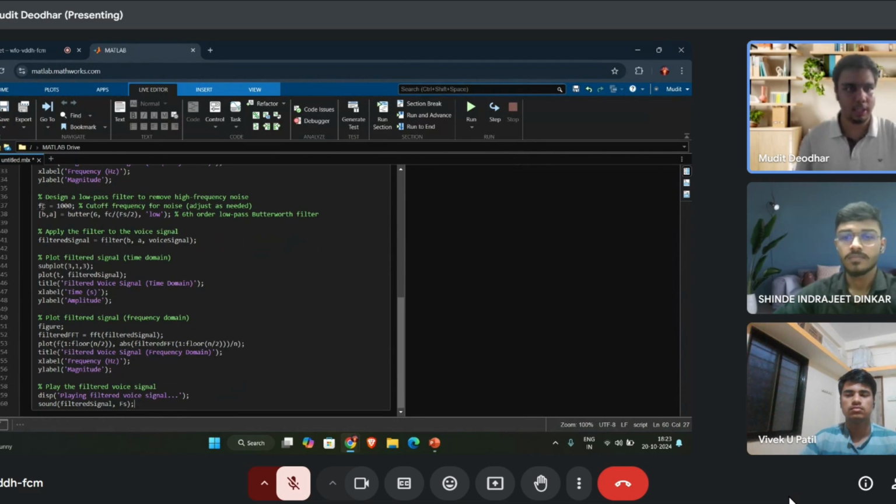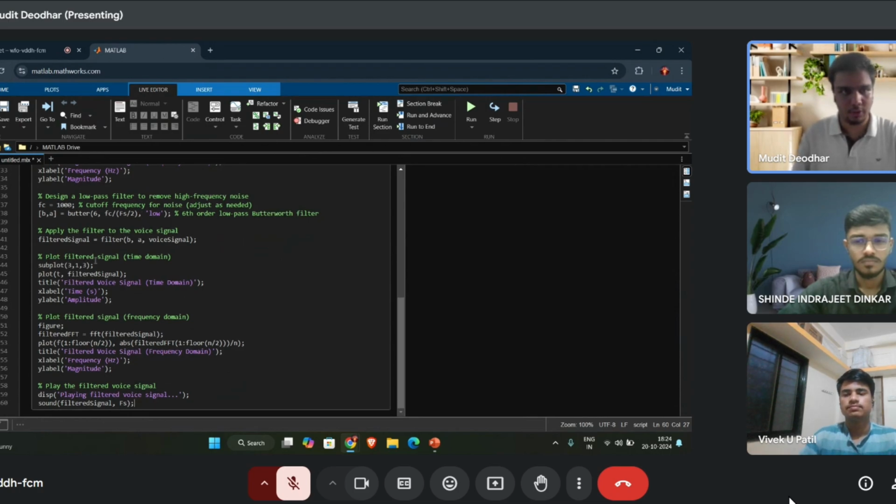So the command is fc equals 1000, which sets a cutoff frequency of 1000 hertz for the filter. The second command is [b, a] equals butter(6, fc/(fs/2), 'low'). This is a second function, and it designs a sixth order low pass Butterworth filter with the cutoff frequency normalized by the Nyquist frequency.